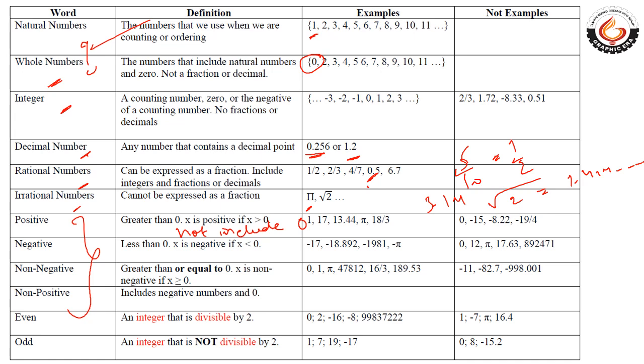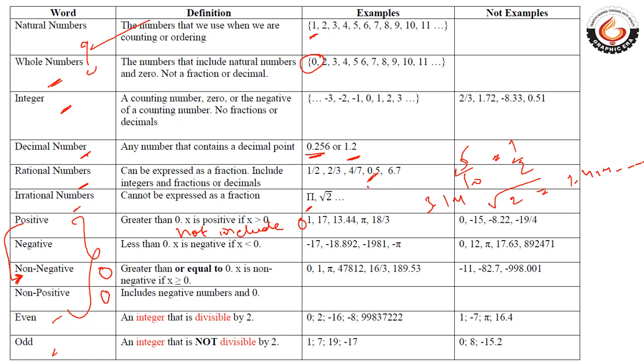On the contrary, if you feel that positive and non-negative are the same, no. They are almost the same but not the same, because non-negative means everything positive and 0 as well. The difference between positive and non-negative is that non-negative includes 0. Non-positive includes 0 too: non-positive means all the negative numbers and 0 as well. And even and odd are again very easy things. I hope you can do it. Let's go on to the next one.